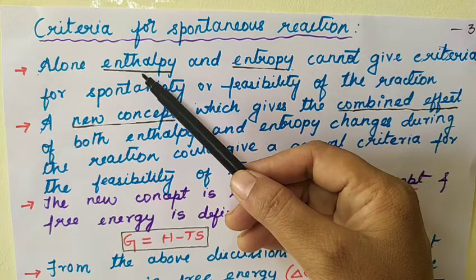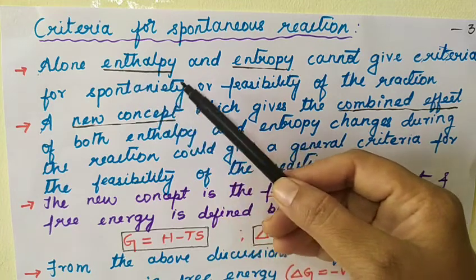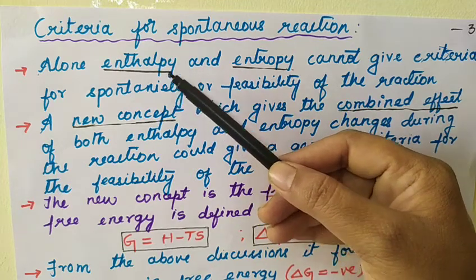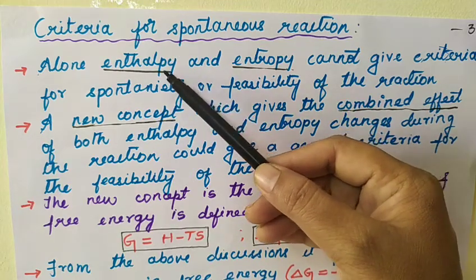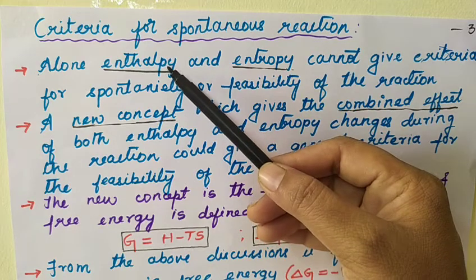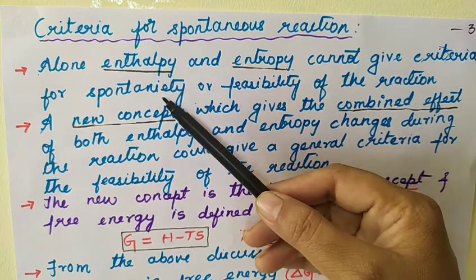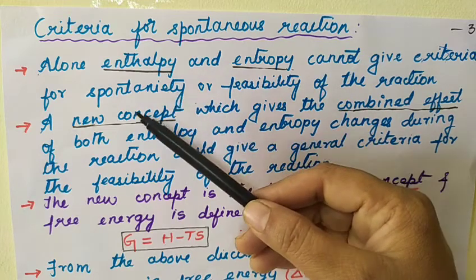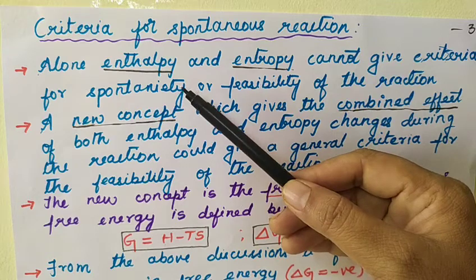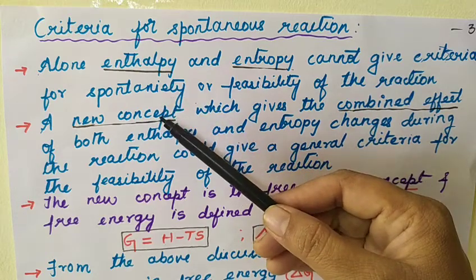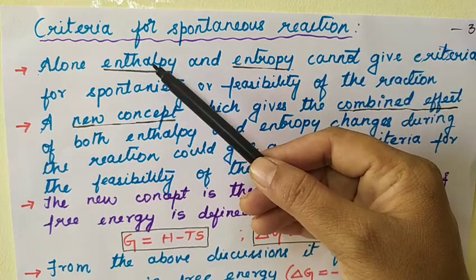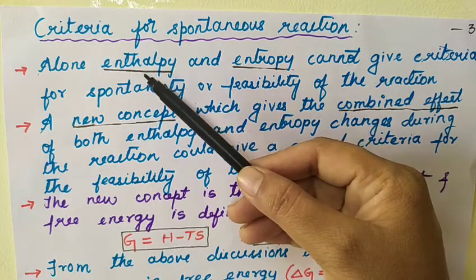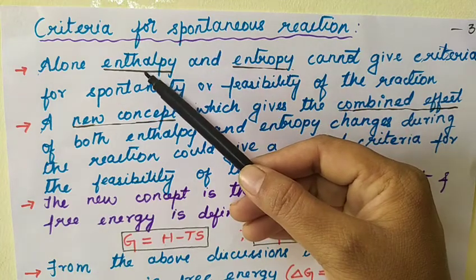Because according to the enthalpy concept, if delta H is negative, we call that an exothermic reaction, and all exothermic reactions are spontaneous according to the enthalpy concept. But take an example such as melting of ice. It is an endothermic process because ice is moving from solid to liquid state by absorbing heat. Yet being endothermic, it is spontaneous. So this discussion tells us that enthalpy alone cannot predict the spontaneity of all reactions.